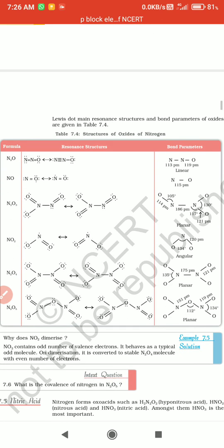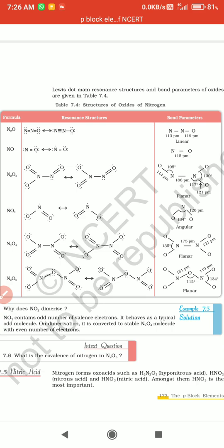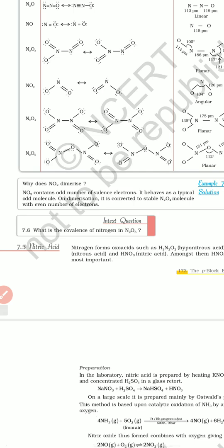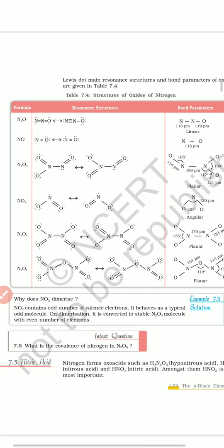Next, the bond parameters are not that very important. But these oxides of nitrogen are very important, right? Everyone must draw these structures, and you have to practice a number of times, then only can we get an idea of how to draw these structures. You can easily understand that.